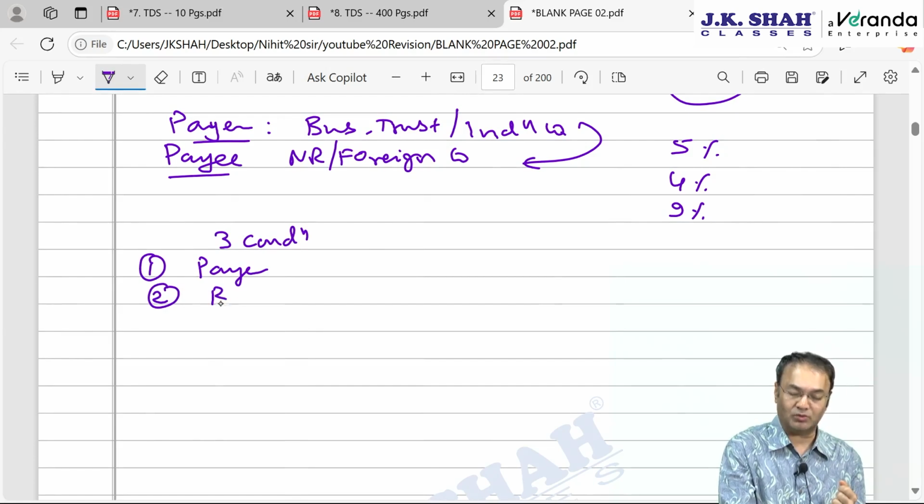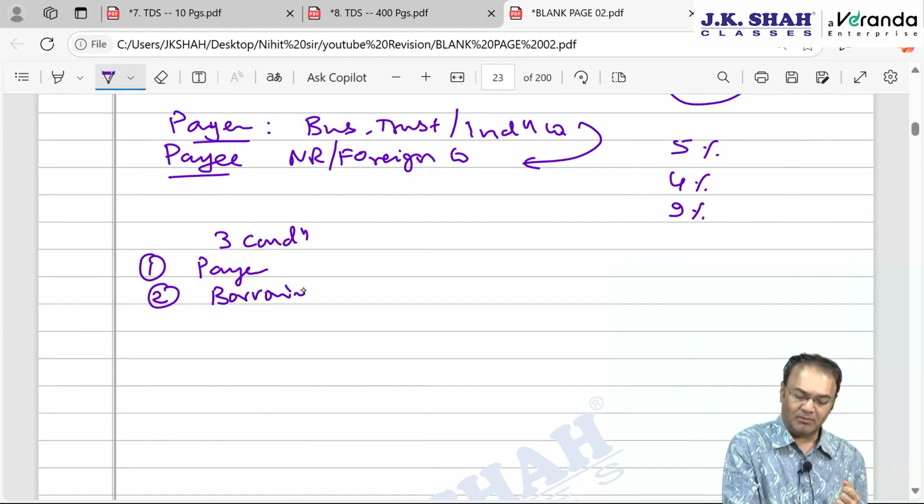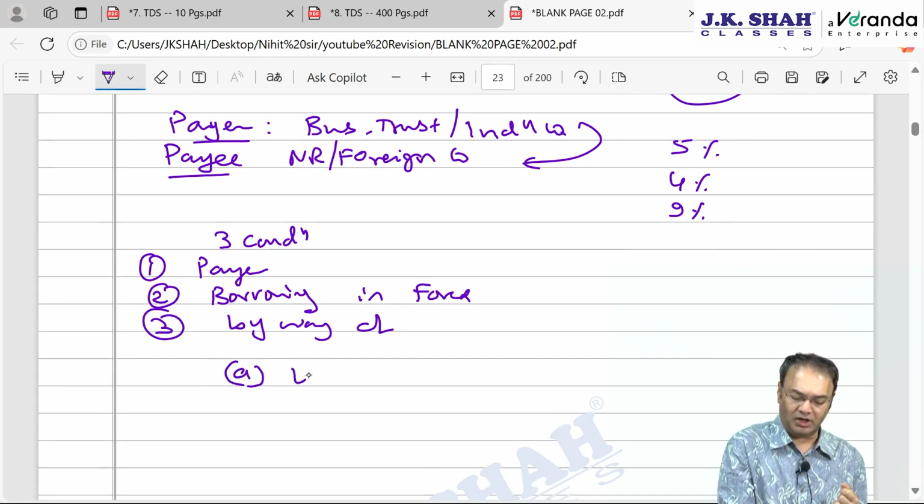Secondly, borrowing should be in foreign currency. And third condition, borrowing should be by way of either issue of loan agreement, or by way of issue of long-term bonds, infrastructure or any other bonds.